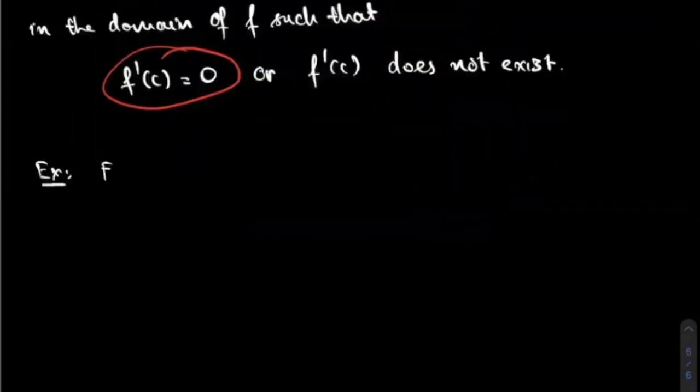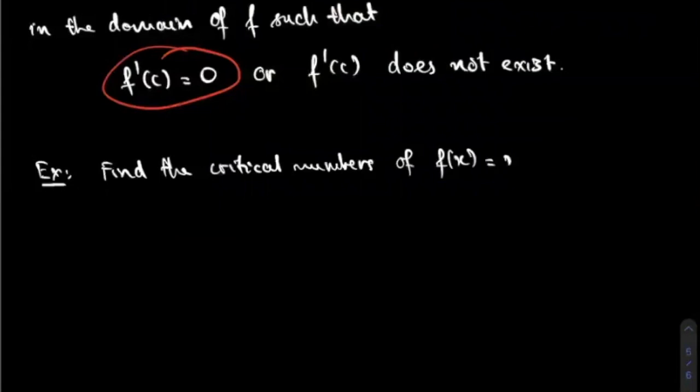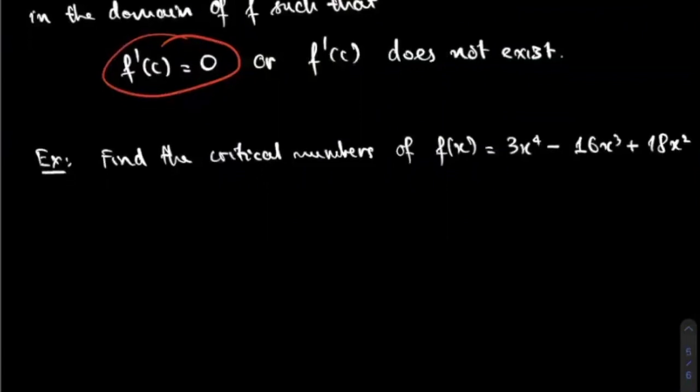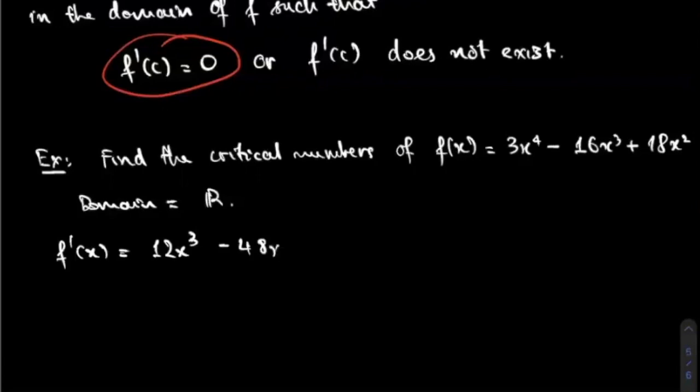Example: find the critical numbers of the function f of x equal to 3x to the fourth minus 16x cubed plus 18x squared. All right, for critical numbers, take the derivative and see what happens. The domain of this function is all real numbers, because this is a polynomial function, so the domain is always all real numbers. Take the derivative, f prime of x. What do you get here? You get 12x cubed minus 48x squared plus 36x equal to 0.